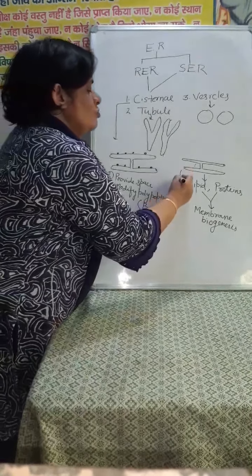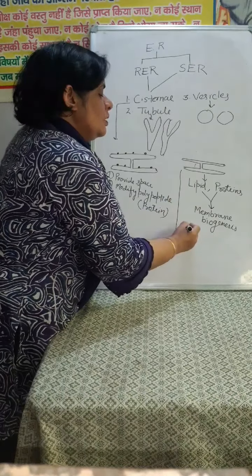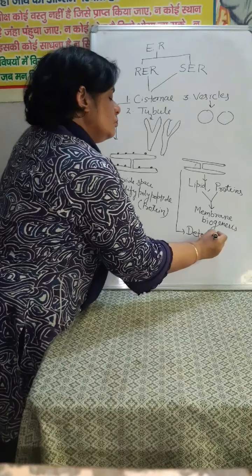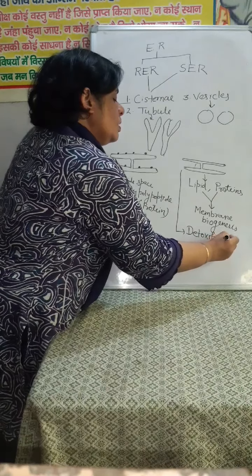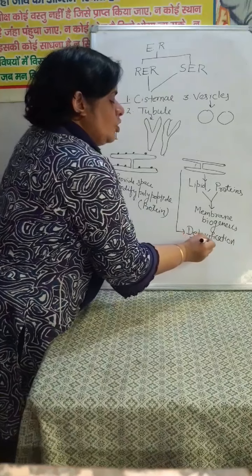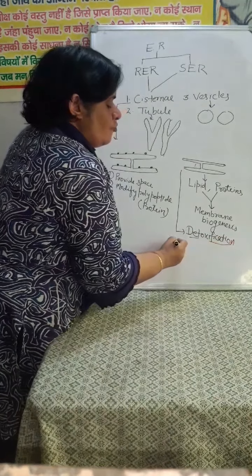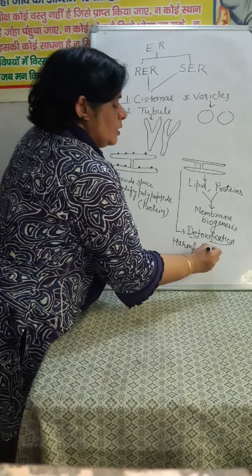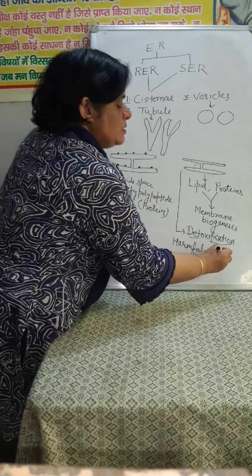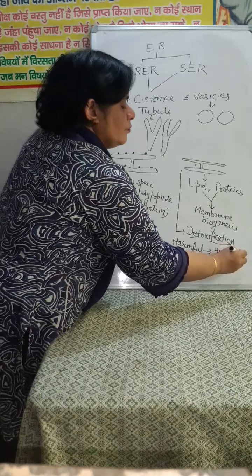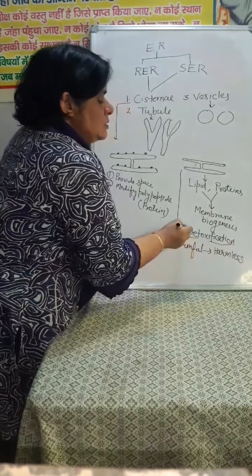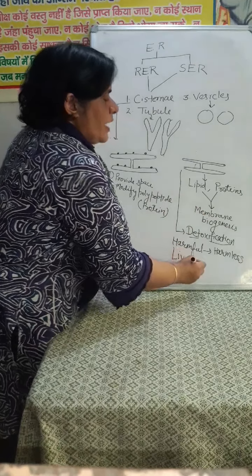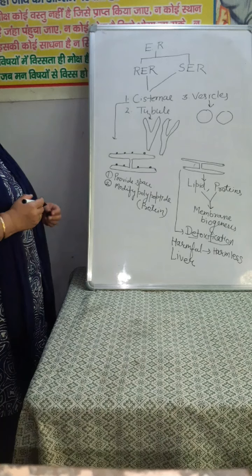Next function of smooth endoplasmic reticulum is detoxification. What is the meaning of detoxification? That is conversion of harmful chemical into harmless, and this function is mostly performed by the liver, by the smooth endoplasmic reticulum.